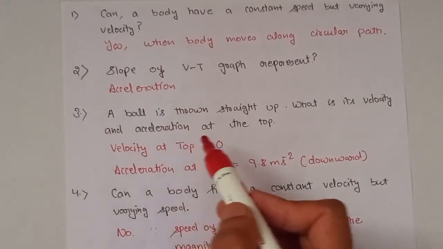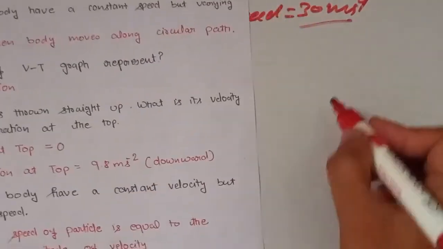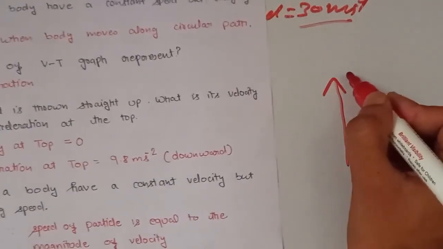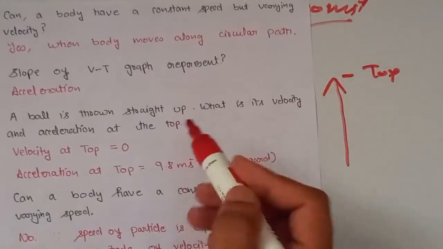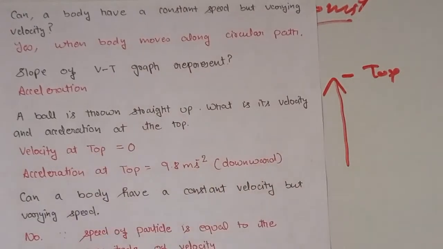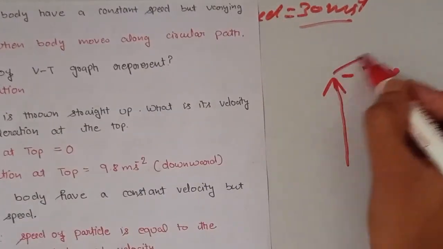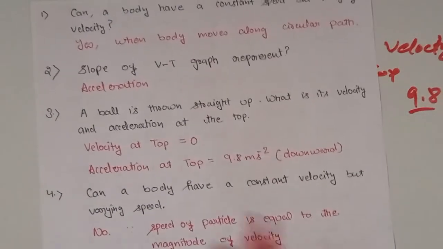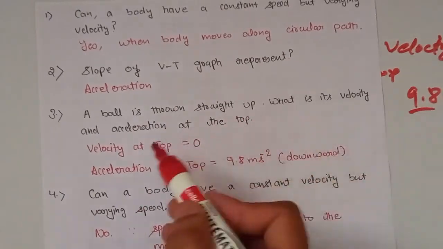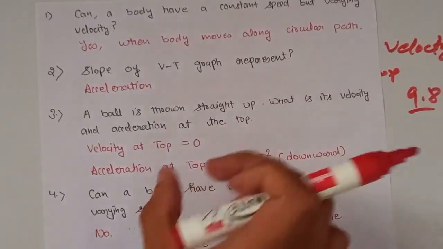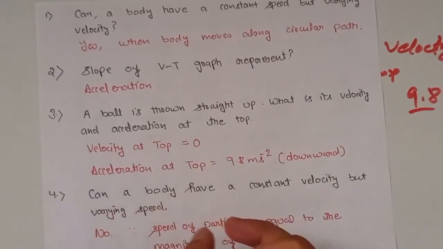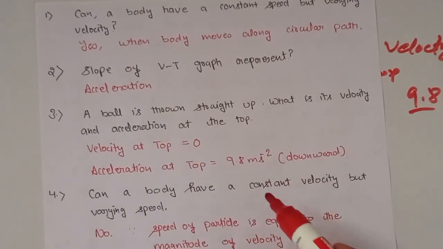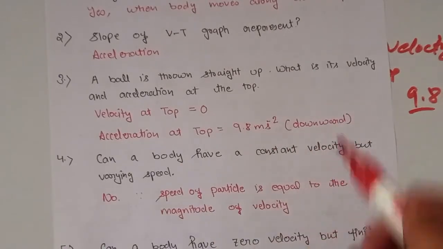A ball is thrown straight upward. What is the velocity and acceleration at the top? At the top of the path, the velocity is 0 and the acceleration is 9.8 meter per second square, in the downward direction. So for a ball thrown straight up, the velocity at the top is 0 and the acceleration is 9.8 meter per second square, downward.